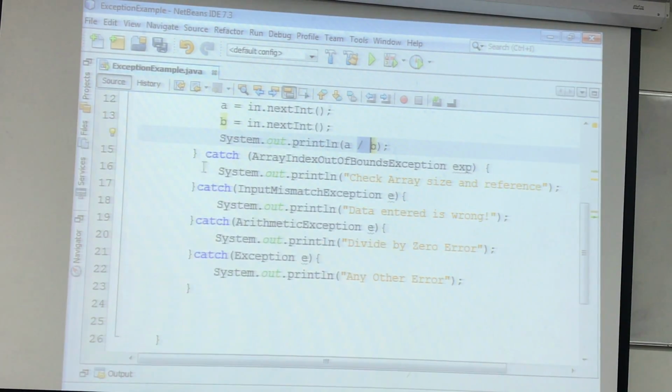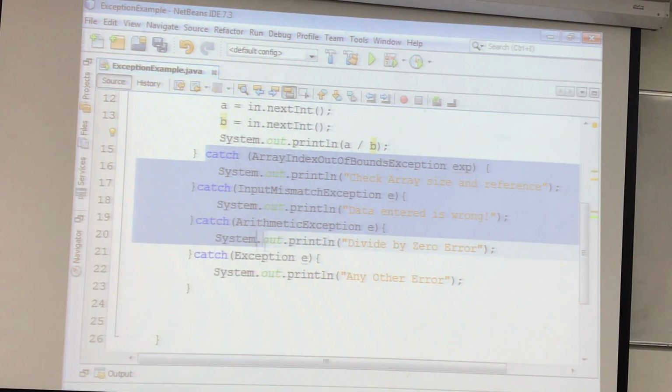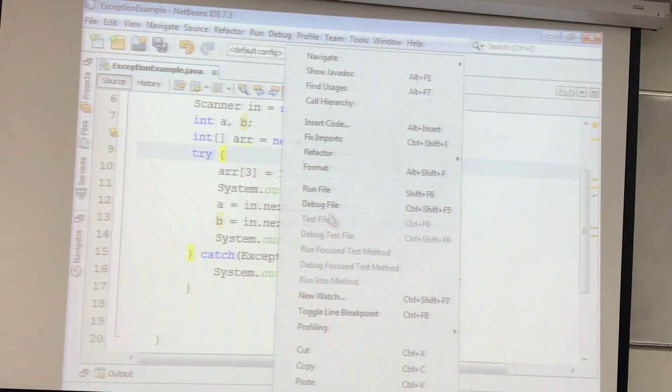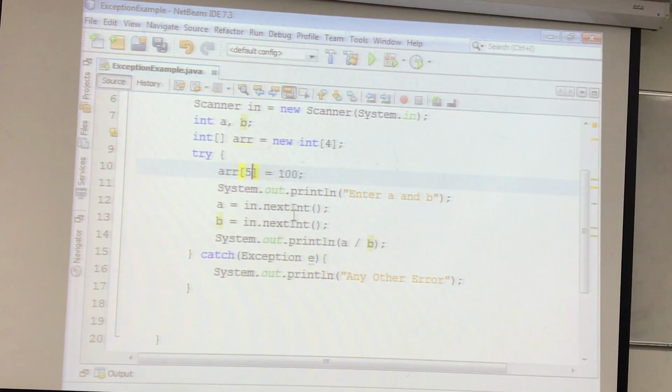Okay, let me just show you one thing. Now, if I remove all this and just put this, my problem will be solved. See, when I run this, let me put this file and run it.